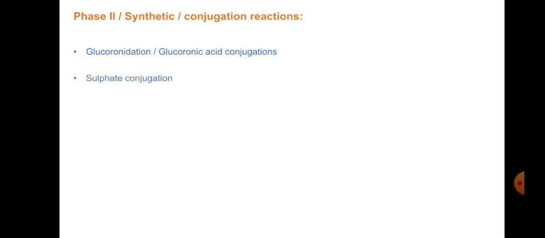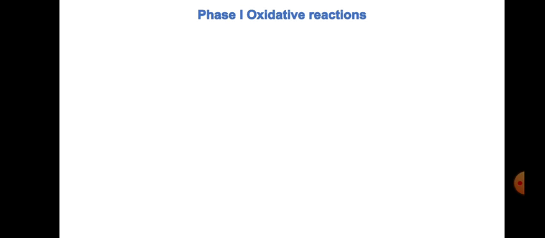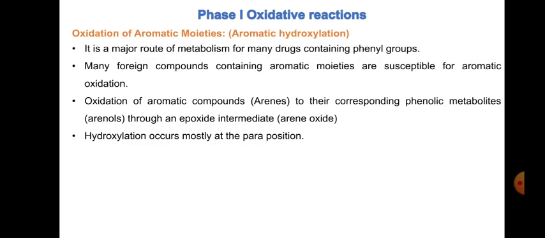Then we have sulfate conjugation, conjugation with glycine, glutamine and other amino acids. And then we have glutathione or mercapturic acid conjugation, acetylation and finally methylation. So these are the reactions which we are going to study under phase 2 or conjugation reactions. Now let's start with phase 1, especially the oxidative reactions, which are very common and very important.